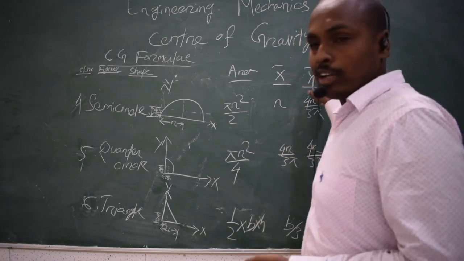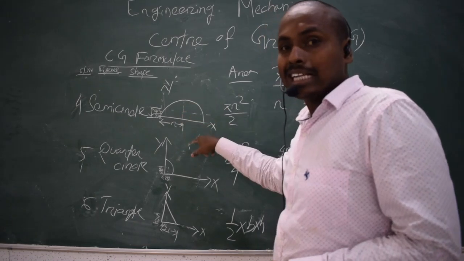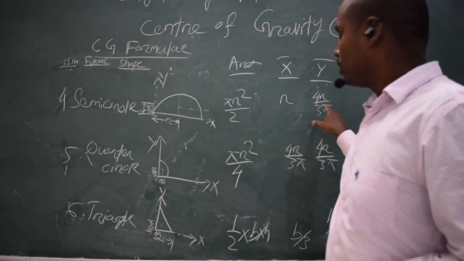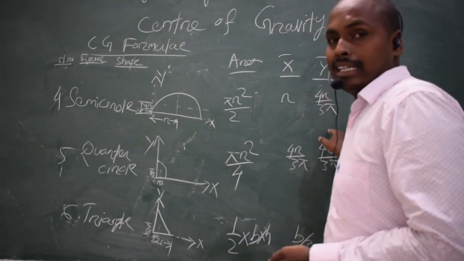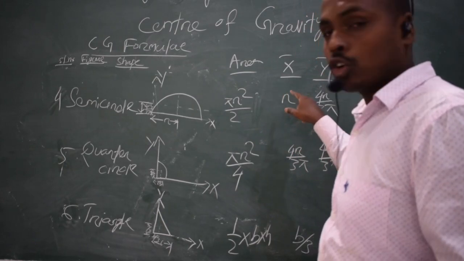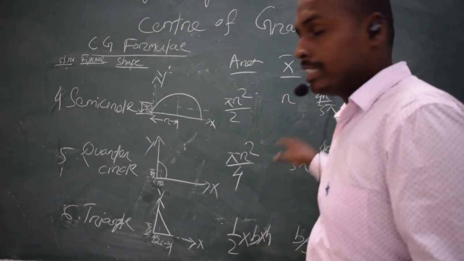For the y coordinate, we find the distance from the center of gravity point to the x axis, and the formula is 4r by 3 pi. So for a semicircle the corresponding coordinates are r and 4r by 3 pi.